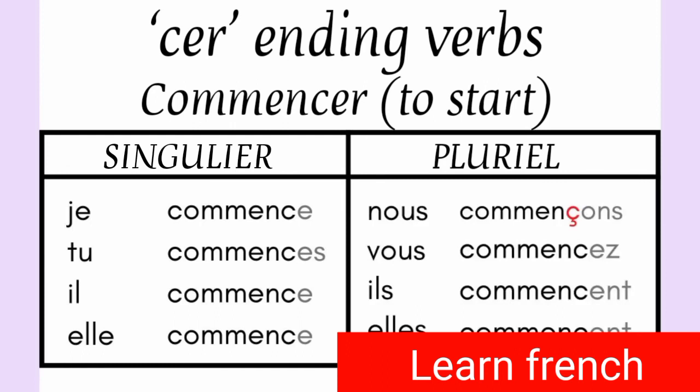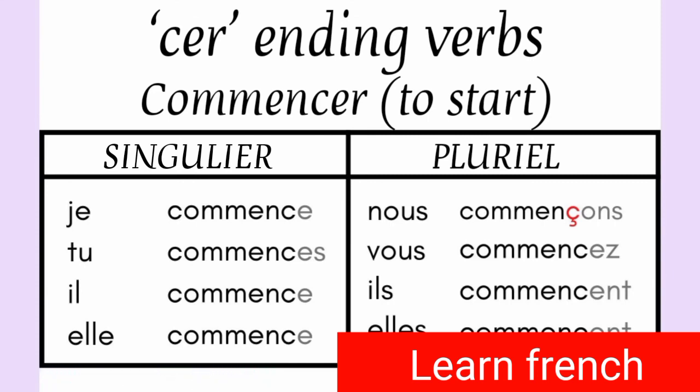Can you see cédille below C? So here instead of C, we are going to use C cédille. Okay. So this is the exception part. Then vous commencez, ils commencent, elles commencent will remain the same. Okay. There could be more verbs like this. For example, effacer. It will also follow the same conjugation pattern.